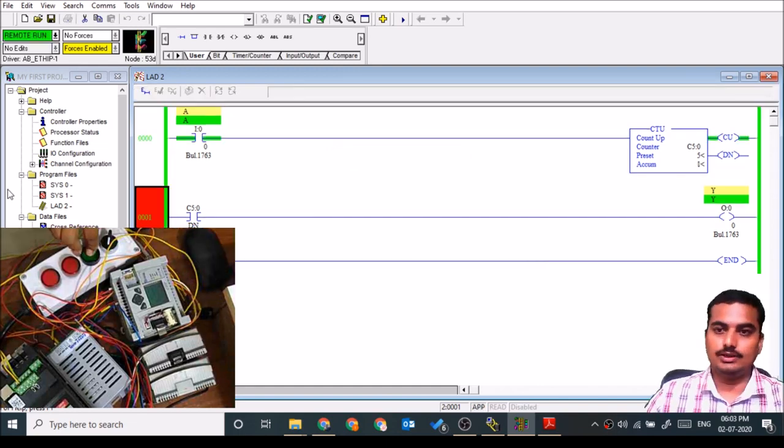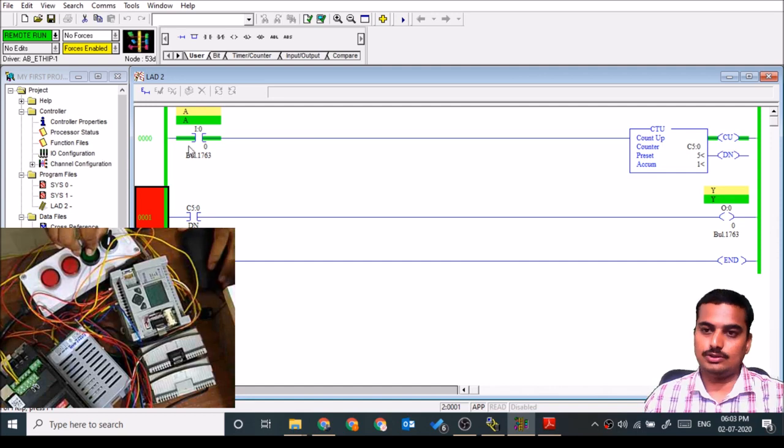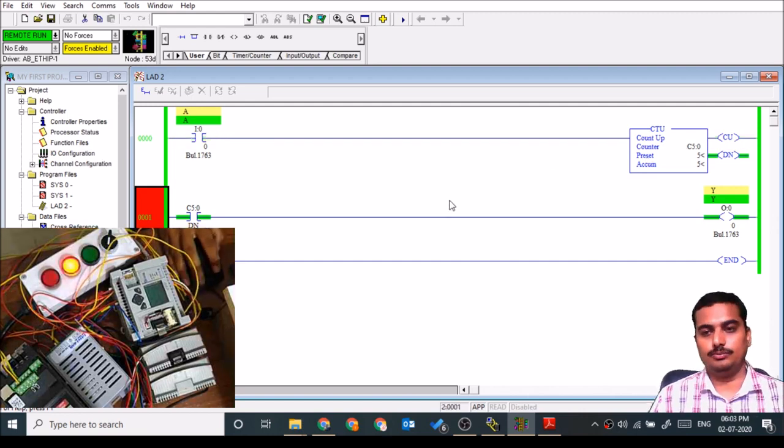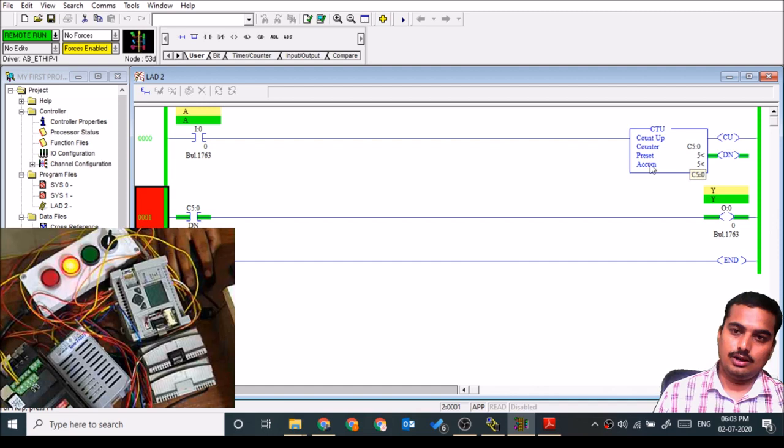First time press and release. The accumulator count value is 1, again then 2, 3, 4, 5. On completion of 5 cycles or 5 pulses, the counter accumulator reaches the preset value and it gives output.